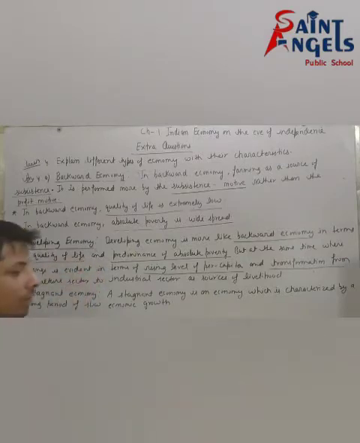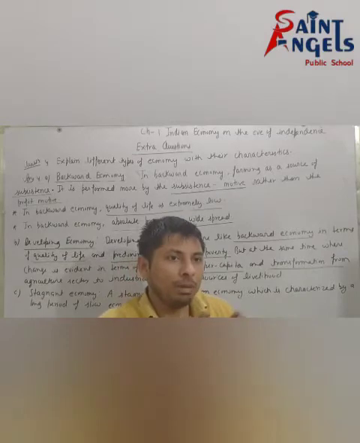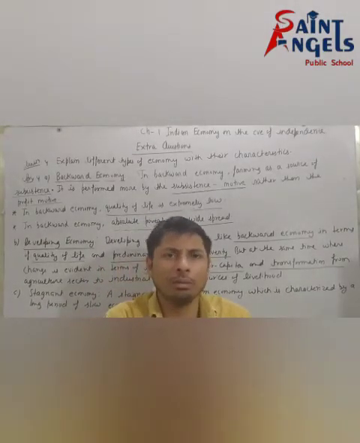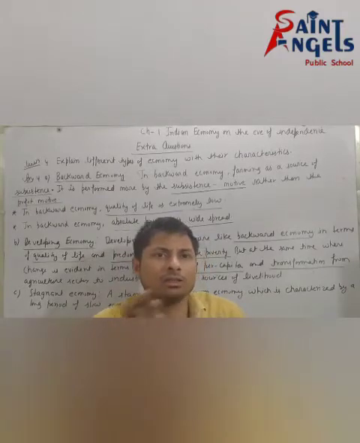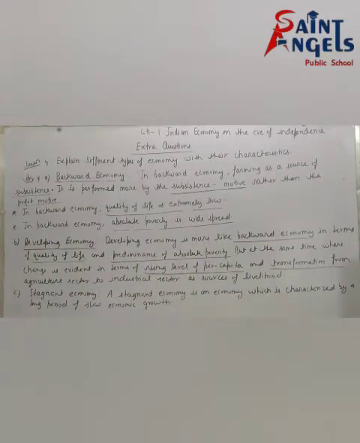In a developing economy, per capita income is rising and people are transferring from the agriculture sector to the industrial sector. So I hope all of you have understood the developing economy.